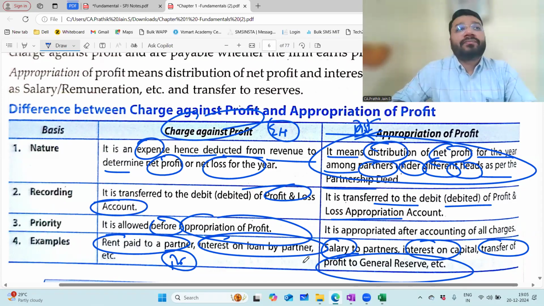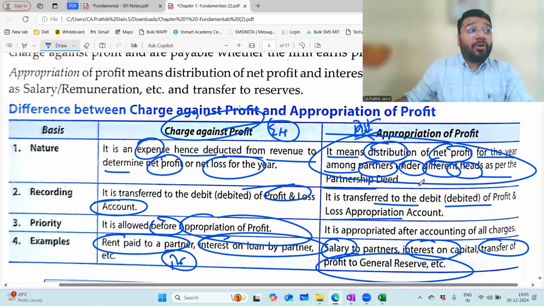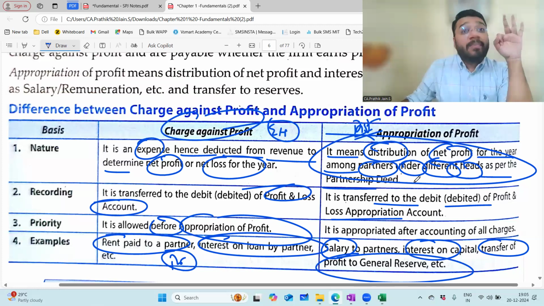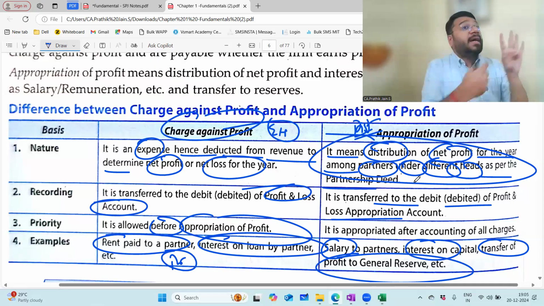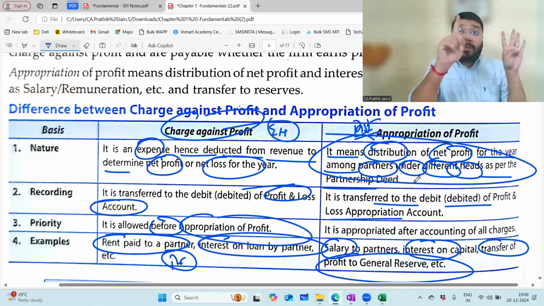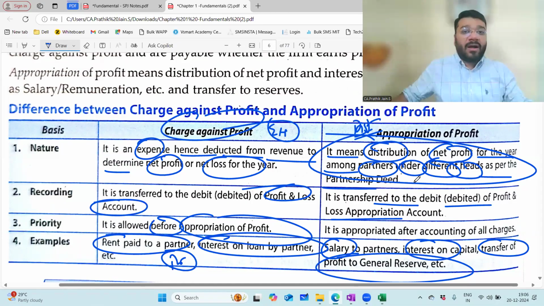Sometimes in the question they will tell you salary has to be paid irrespective of the profit and losses, and it is stated in the partnership deed. Then is that salary an item of appropriation or a charge against profit? Charge against profit. Normally, interest on capital, salary, commission and remuneration are items of appropriation if the question is silent. But if the question specifically states that these four are to be treated as charge against profit, then you will take them not to the appropriation account, but to the P&L account.